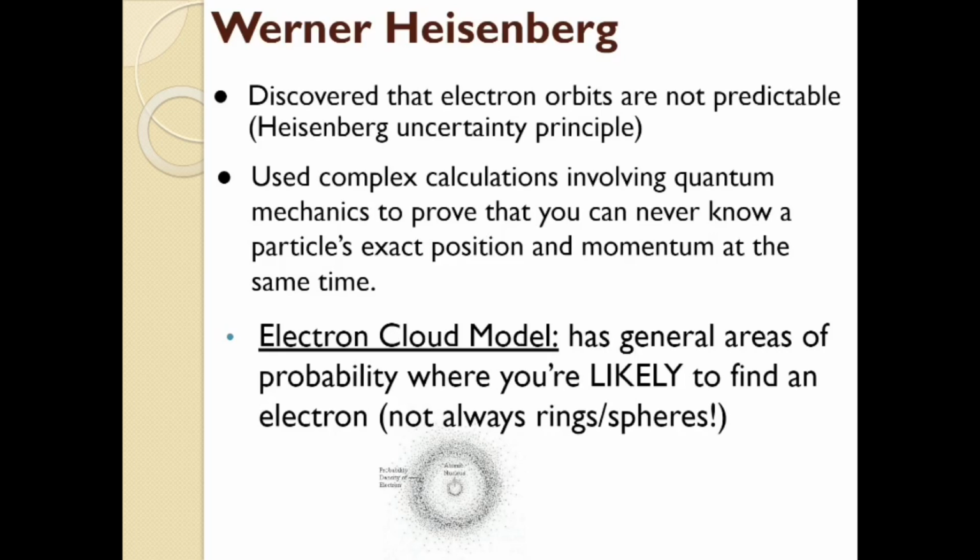So what that meant for the atom, and you actually have this little diagram drawn there of the electron cloud model in your packet, is he turned what were neat orbits into just some general cloud-like areas of probability where you are most likely to find an electron. But it's not just a ring, let alone an orbit, that it's going around in nice, neat little circles. And we're going to talk more about these shapes later, but they're not always necessarily spheres and nice rings either.